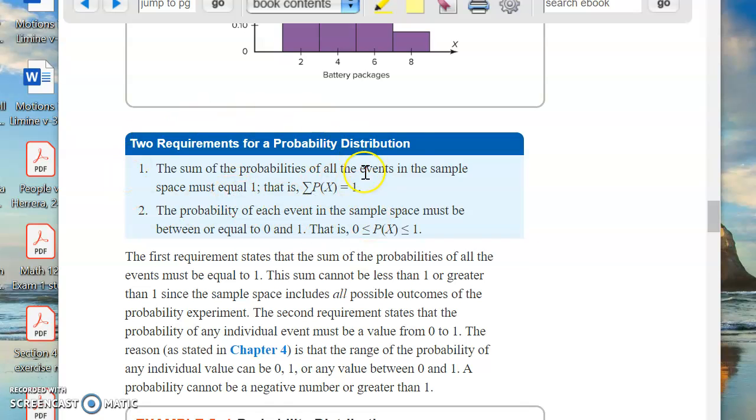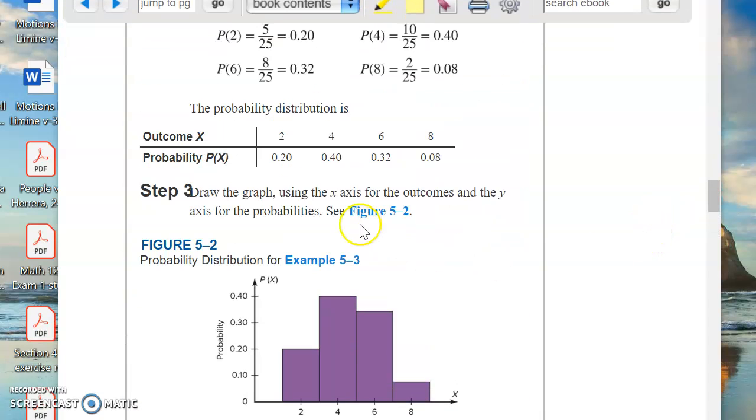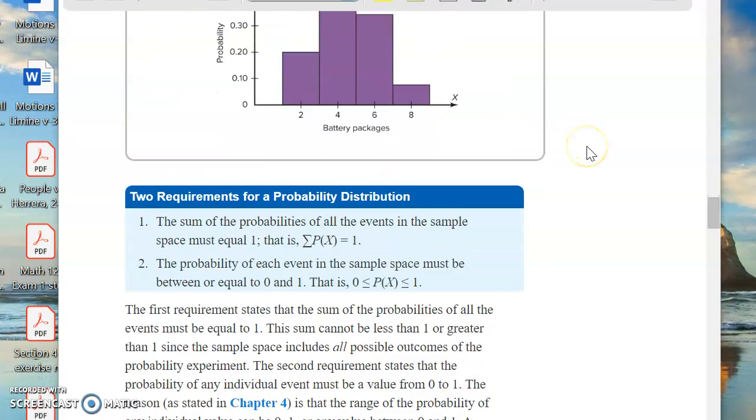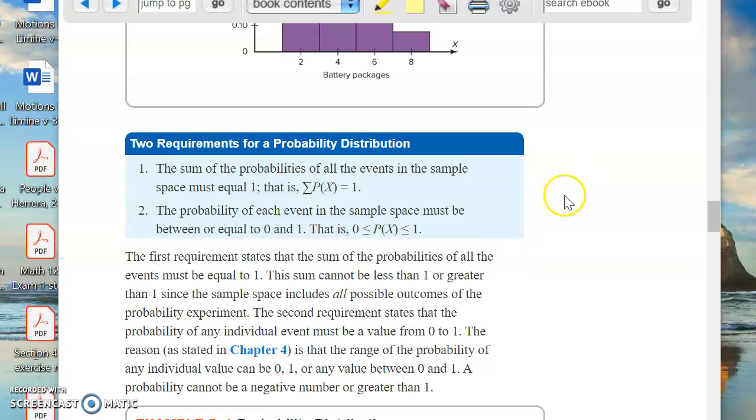The requirements for a probability distribution, just like before: all of the probabilities have to add up to 1. And then the probability for each event in that sample space, so up here, the sample space is selling a 2-pack, selling a 4-pack, selling a 6-pack, must be between 0 and 1, inclusive.